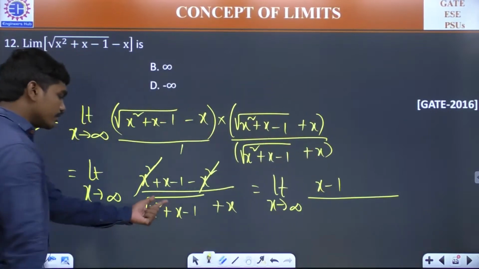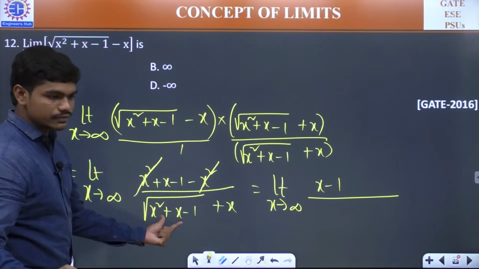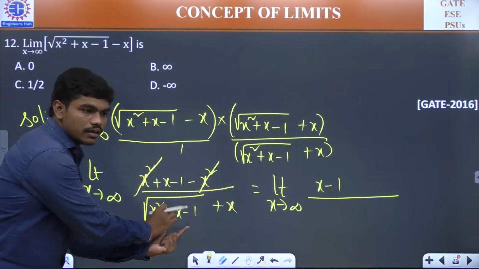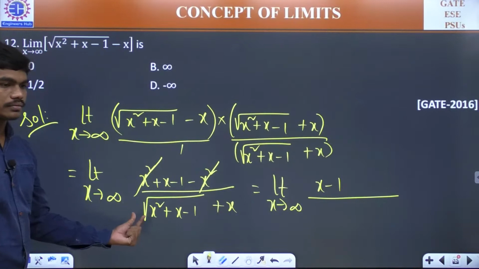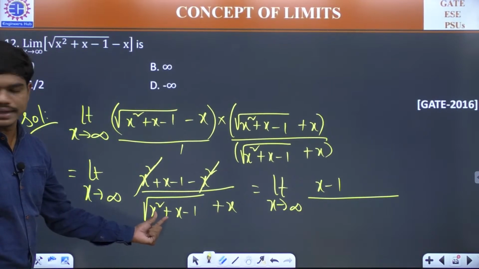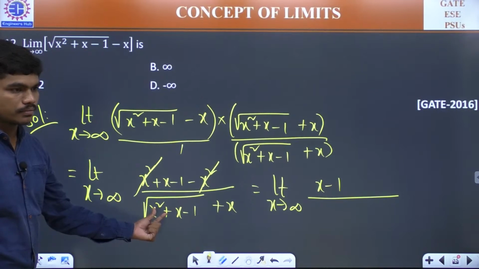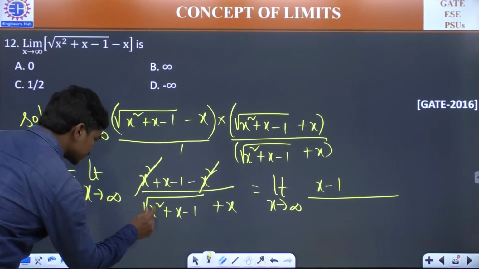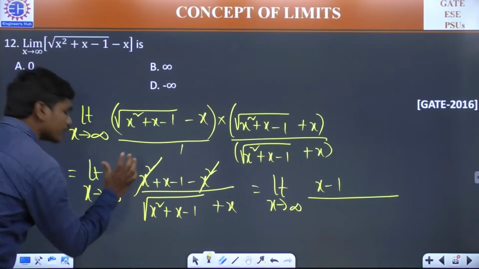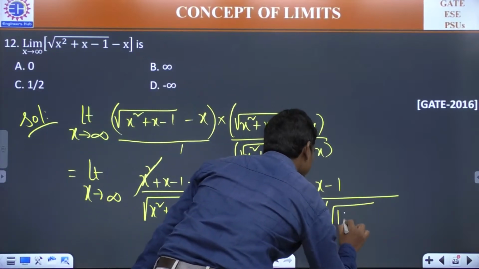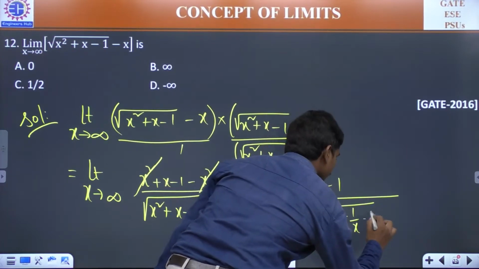divided by, from this term, see carefully, can you take x square common from this complete square root? From every term which is here, can you take x square common? Yes or no? Please tell me, can we take x square common here in each and every term? Yes. If you take x square common, and if you want to bring that x square out of the square root, can I write x here into root of 1 plus 1 by x minus 1 by x square?